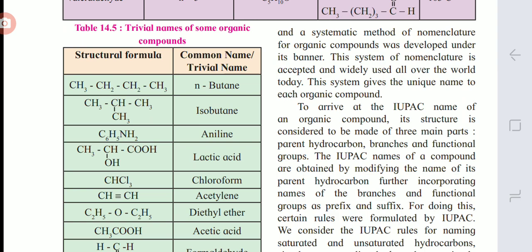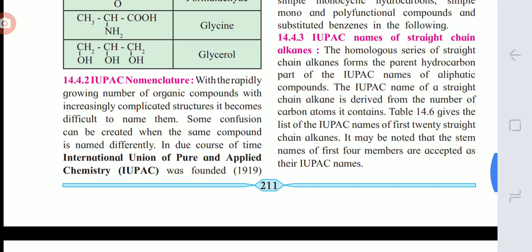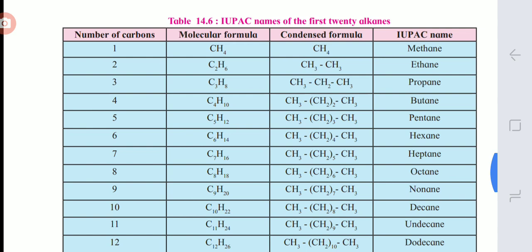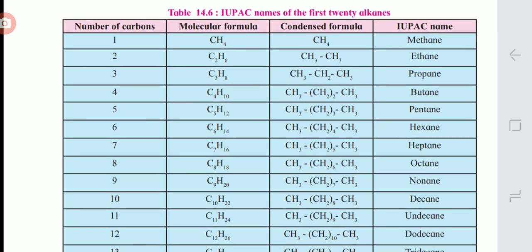So for that purpose you must be familiar with the first four members of the alkanes. CH4 is methane, CH3CH3 is ethane, then CH3CH2CH3 is propane, next is CH3CH2CH2CH3 butane, then CH3CH2CH2CH2CH3 pentane, CH3CH2CH2CH2CH2CH3 hexane.